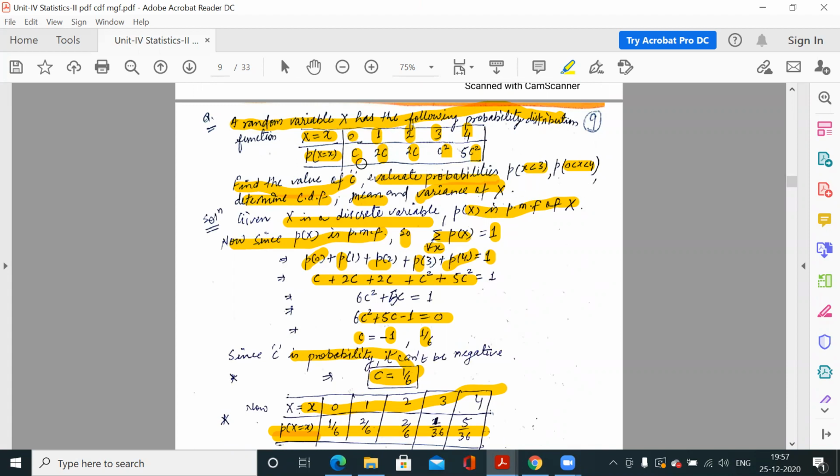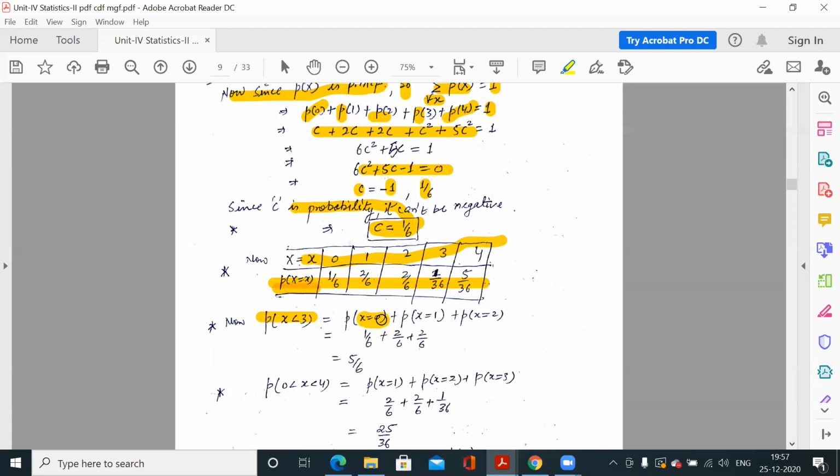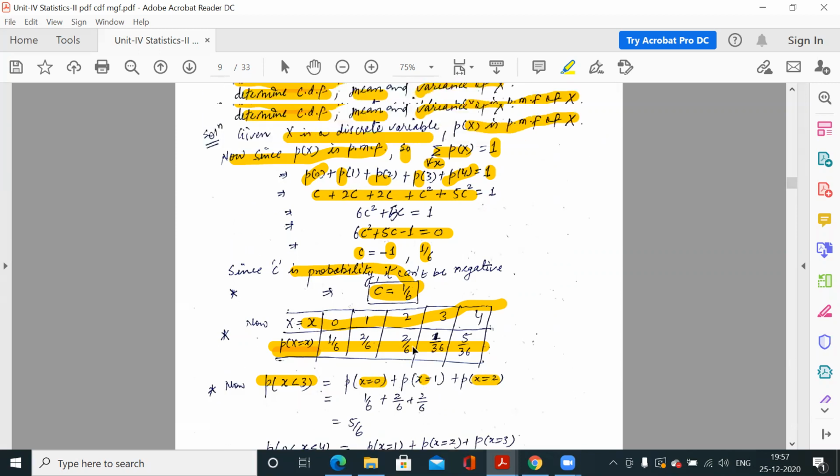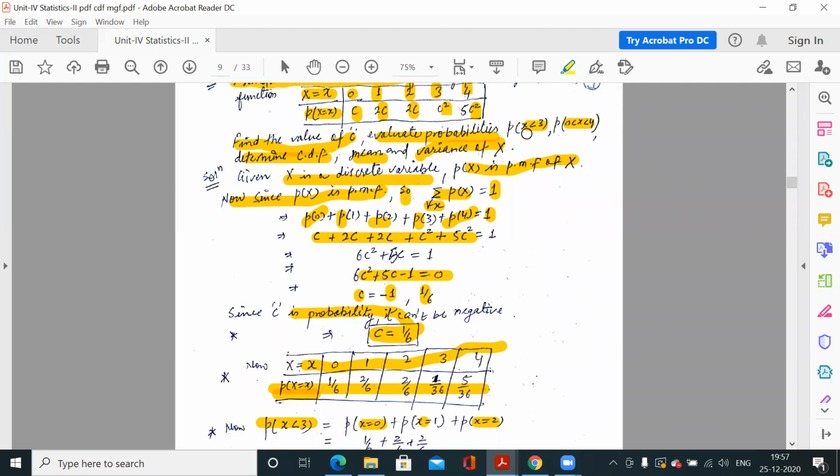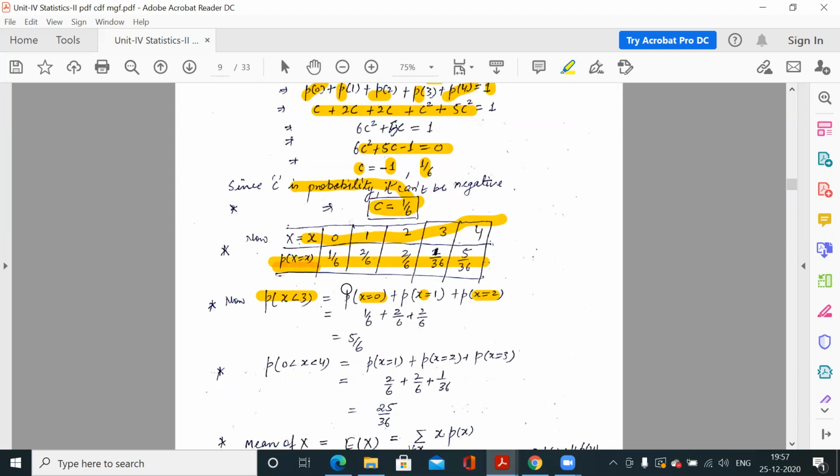So X is 0, X is 1, or X is 2, and we have to add these probabilities. P0 is 1/6, P1 is 2/6, and P2 is 2/6. After adding, we get 5/6.